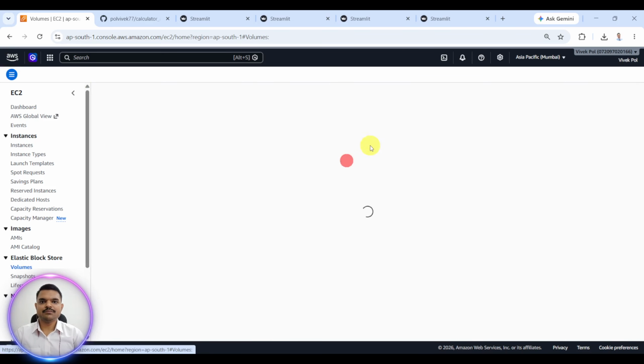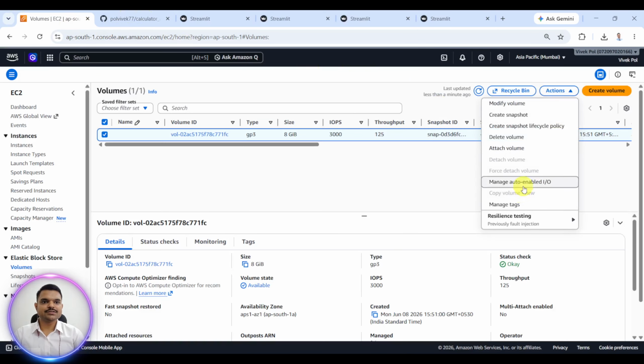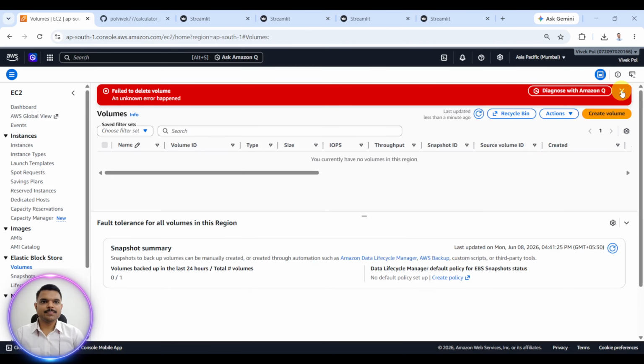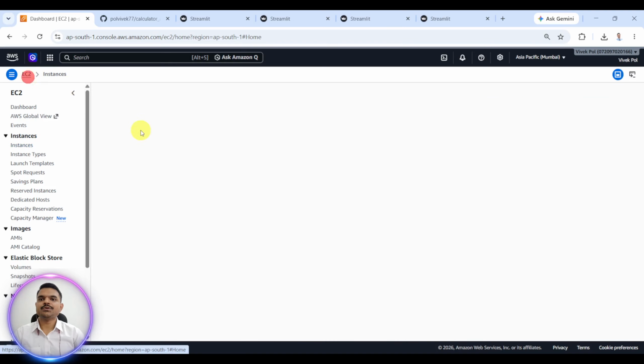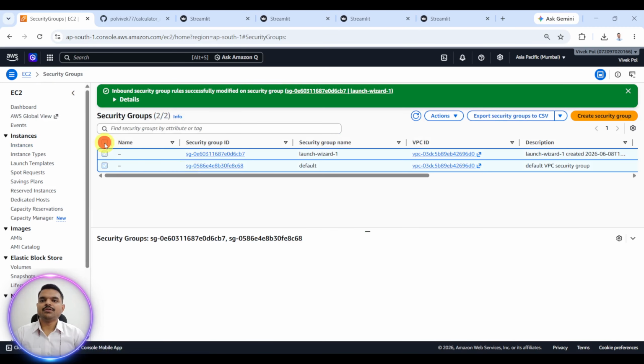Go here, then volumes, select this volume, actions, and then delete volume. Okay, delete. EC2 instances, EC2, then security groups, all the security groups.